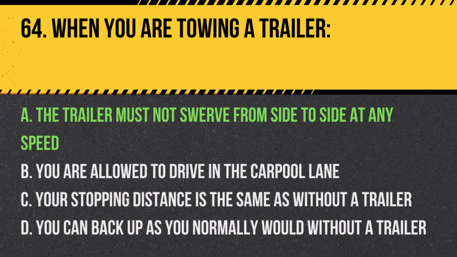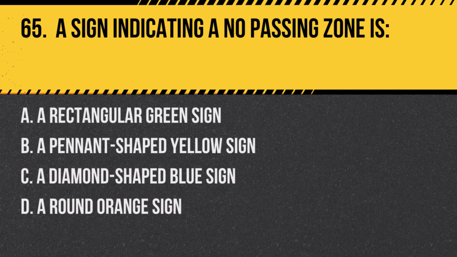Answer A. The trailer must not swerve from side to side at any speed. It's important to ensure that the trailer is securely attached and stable to prevent it from swerving, which can be dangerous. Question 65. A sign indicating a no passing zone is A.